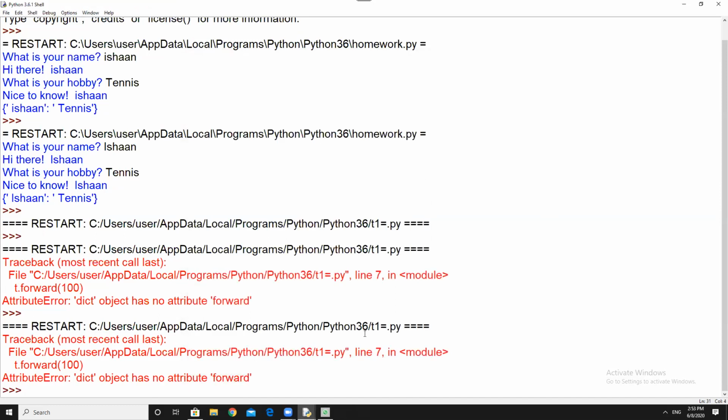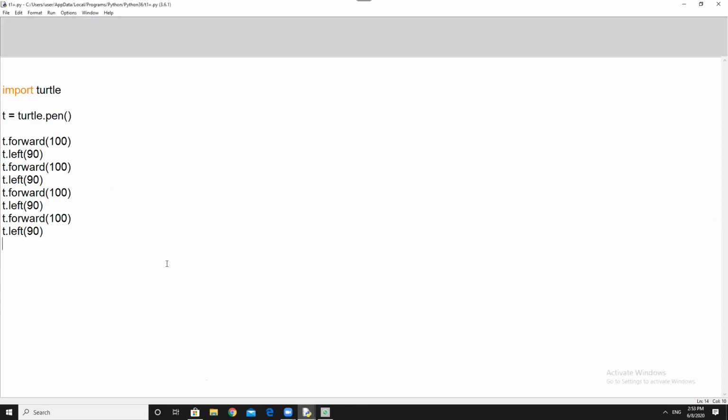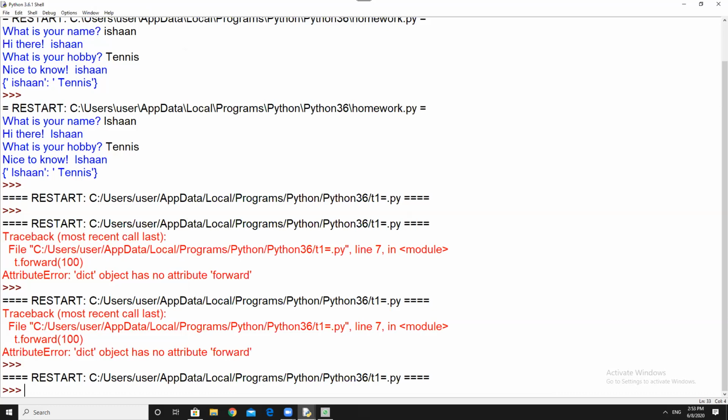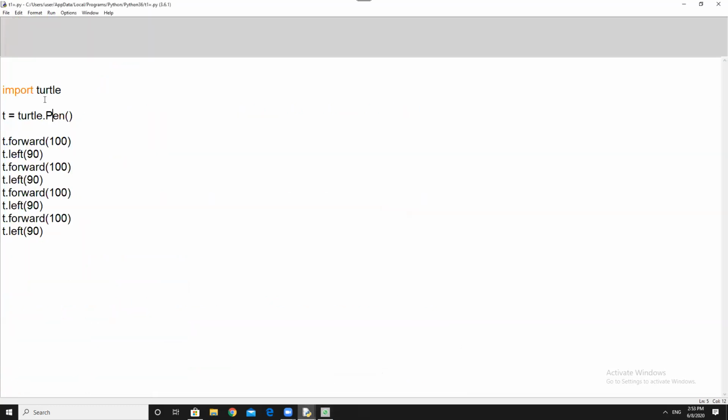Same error. Keeps showing this error. But this is a dictionary error, right? Why are we getting a dict error? Very strange. Let me try capital P, capital P. All the time it keeps showing this error. Okay, now it works. Just because of a capital problem, it keeps coming. But that means they're not giving a correct error. They should give a correct error, like the P should be capitalized.